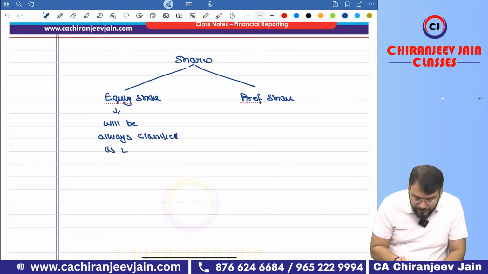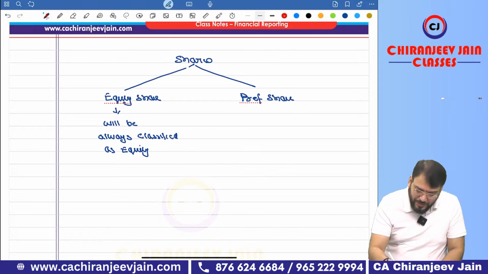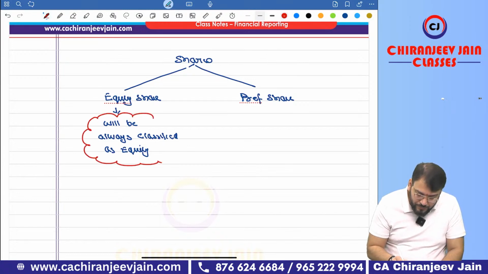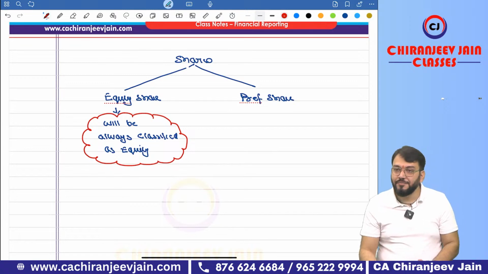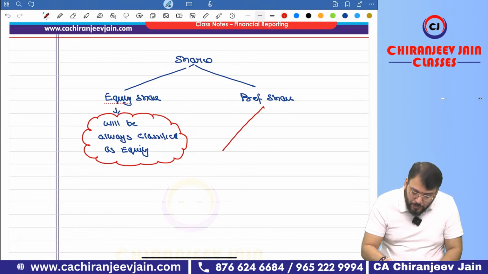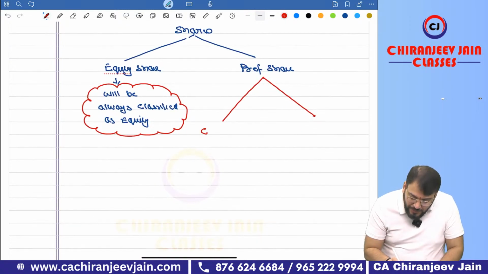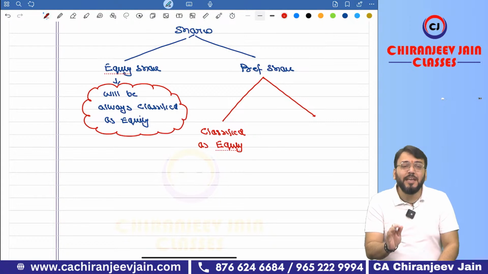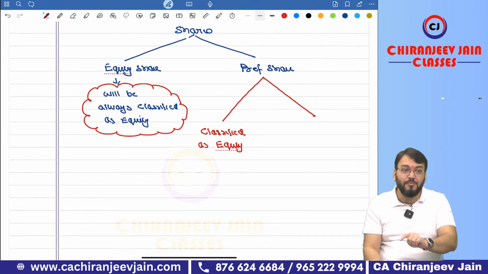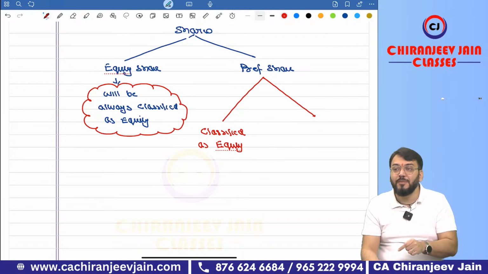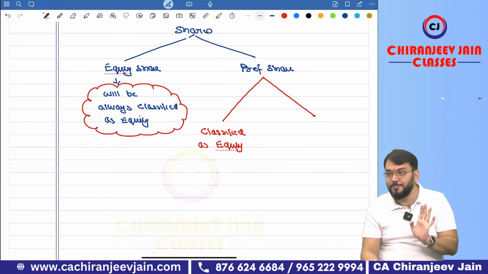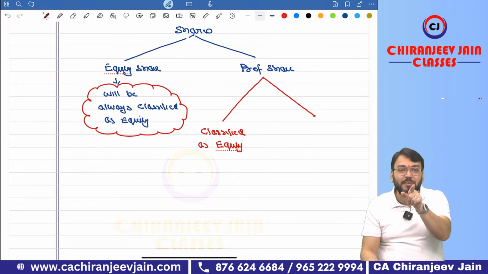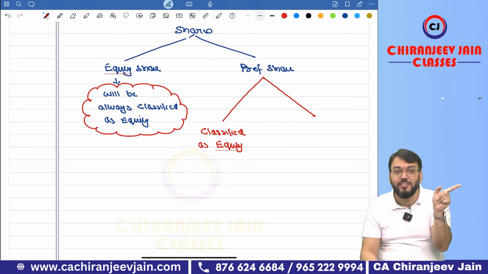Always classified as equity, means equity instrument. Okay, in this too, no doubt. Correct? But these preference shares are of two types. It can be classified as equity, for example, irredeemable preference share. Detailed discussion will do when it will be classified as equity, when it will be classified as liability. We'll discuss in Ind AS 32, coming soon. But if you remember the definition of liability, I started with the liability definition in Ind AS 37.